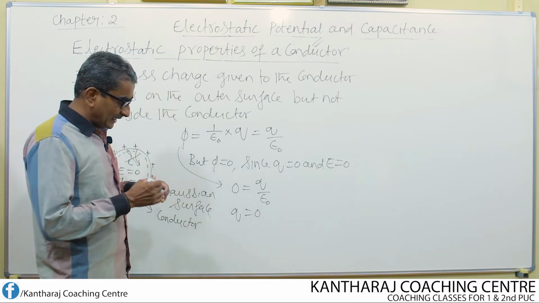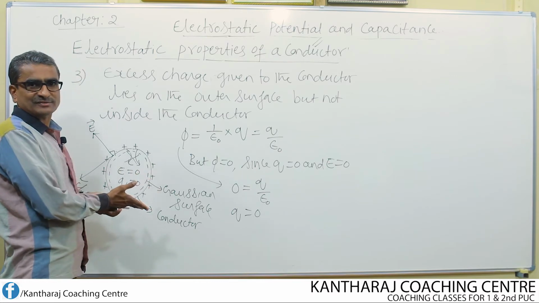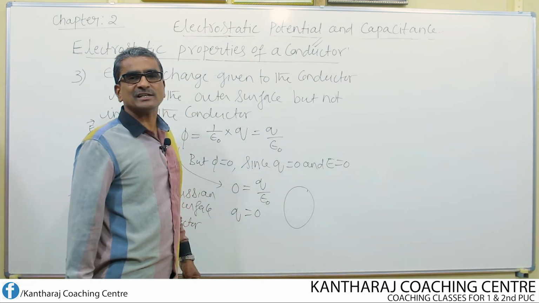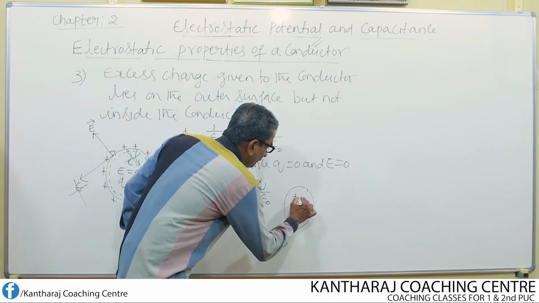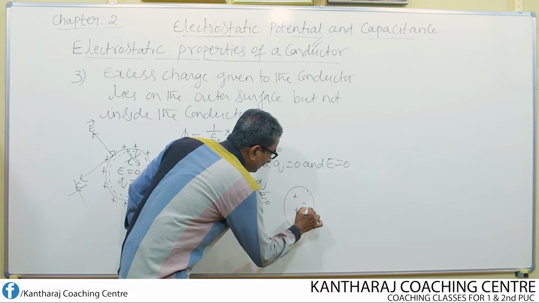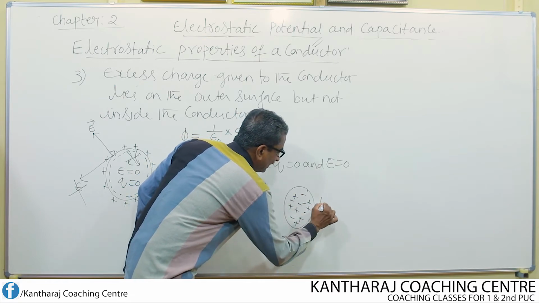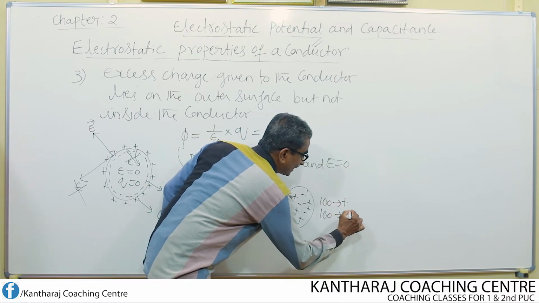What about the net charge inside the conductor when it is not charged? Conductor is not charged. What is the net charge? Then also it is equal to 0, because the number of positive charges will be equal to the number of negative charges. Say for example, if there are 100 positive charges, then there will be 100 negative charges.